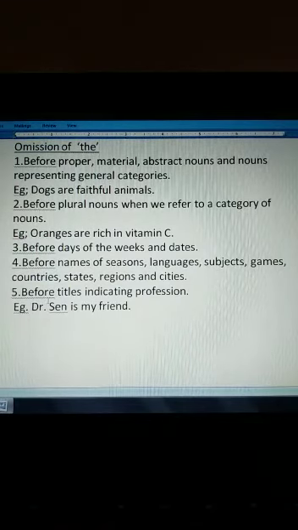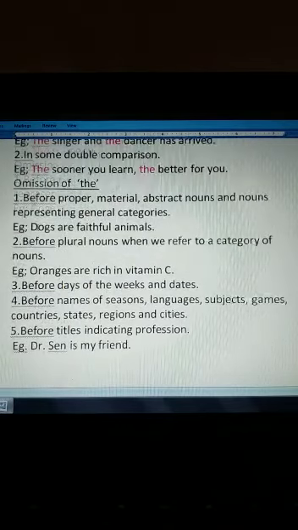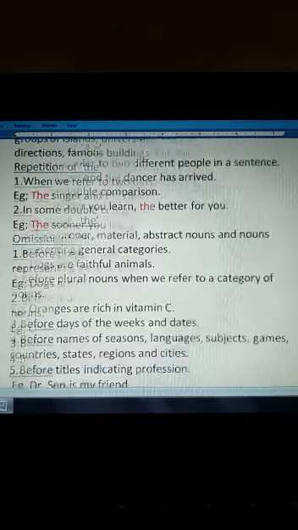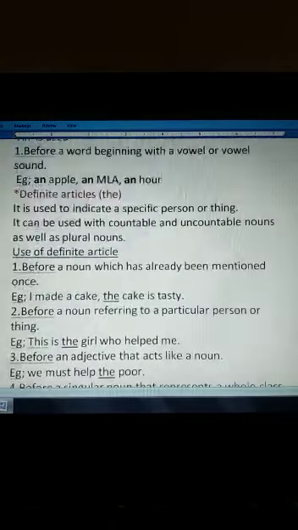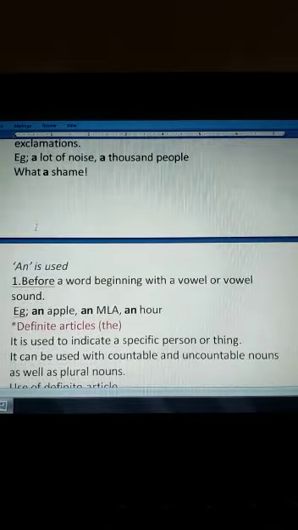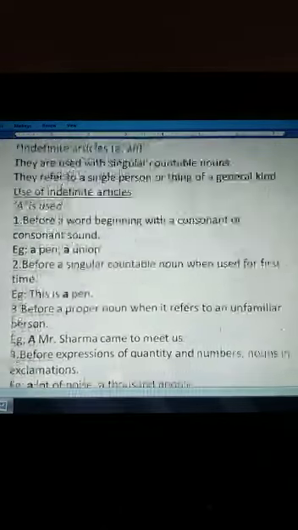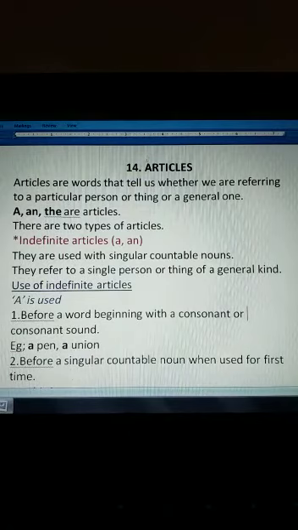So I hope you all understood the correct usage of articles, and try not to make any mistake in the usage of a, an and the. So that was all about this chapter.